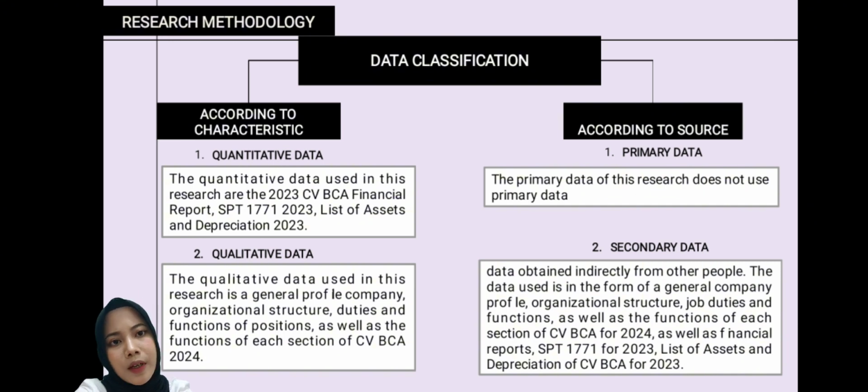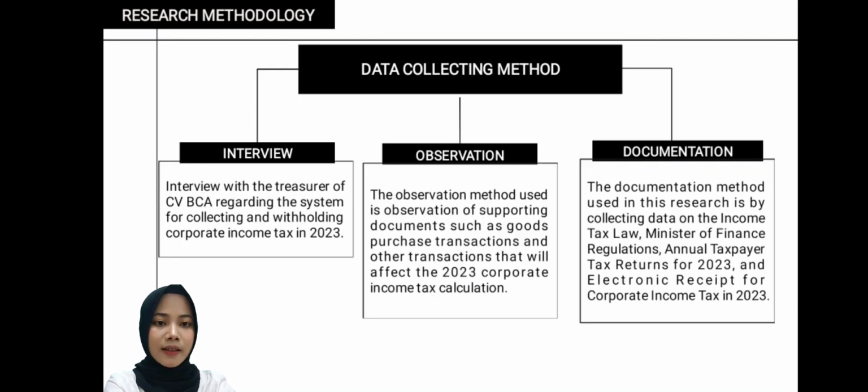For the first is primary data. This research does not use primary data. And then secondary data. Data obtained indirectly from other people. The data used is from a general company profile, organization structure, as well as financial report, list of asset and depreciation of CV BCA. And the next slide is data collecting method.